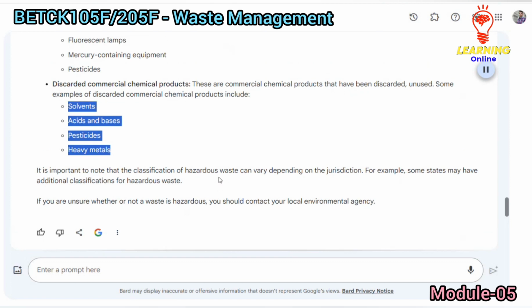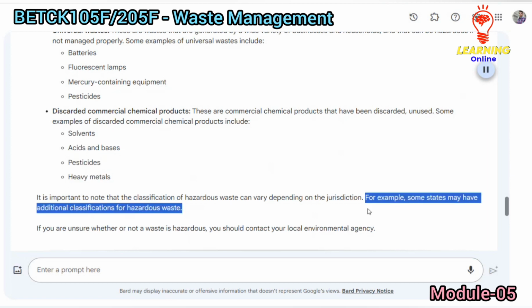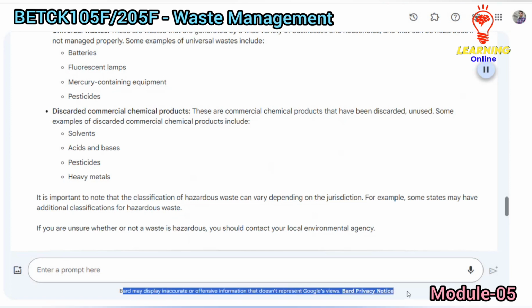It is important to note that the classification of hazardous waste can vary depending on the jurisdiction. For example, some states may have additional classifications for hazardous waste. If you are unsure whether or not a waste is hazardous, you should contact your local environmental agency.